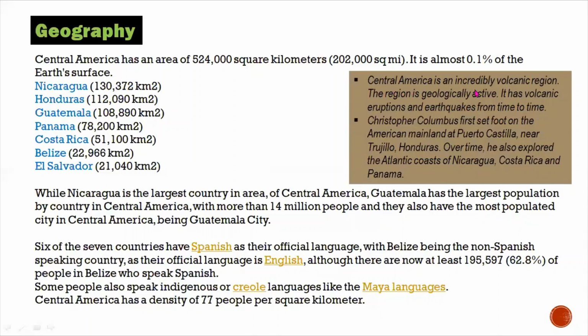Central America is an incredibly volcanic region. The region is geologically active, with volcanic eruptions and earthquakes from time to time. Christopher Columbus first set foot on the American mainland at Puerto Castilla near Trujillo, Honduras. Over time, he explored the Atlantic coast of Nicaragua, Costa Rica, and Panama.